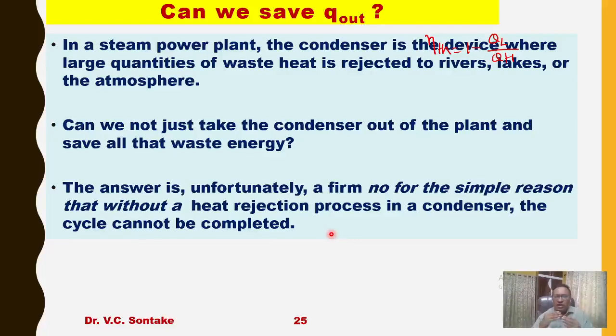But without rejecting heat to the sink, we cannot complete the cycle. Hence, we cannot stop the rejection of heat to the sink. Q out or Q rejected will always be there. We cannot prevent it, we can try to minimize it.